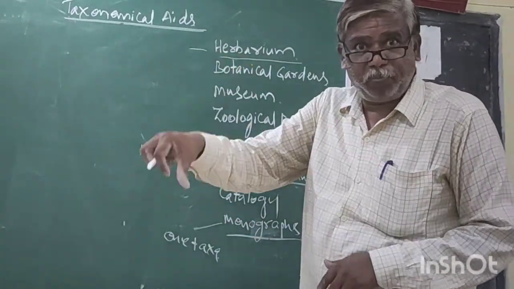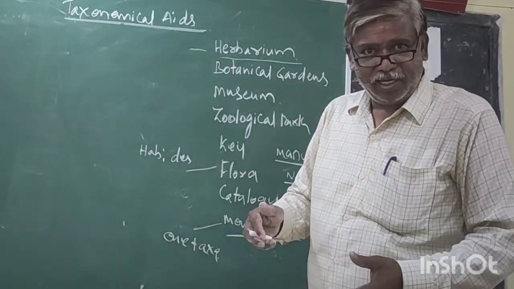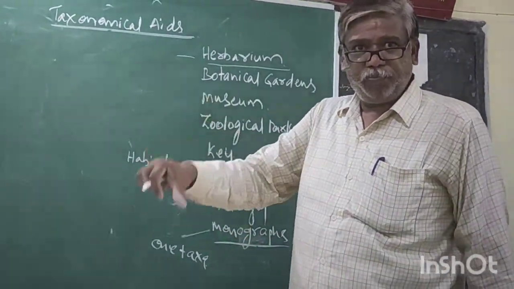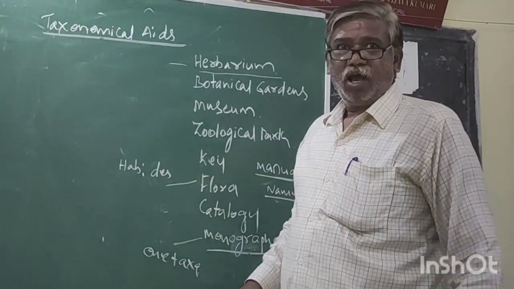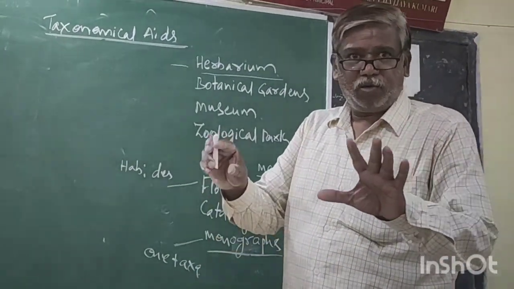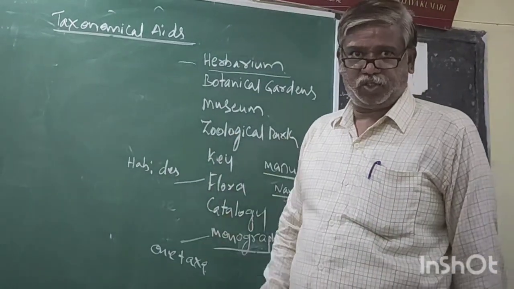Dried, pressed, pinned. These are the three processes, right, on the prescribed sheets.